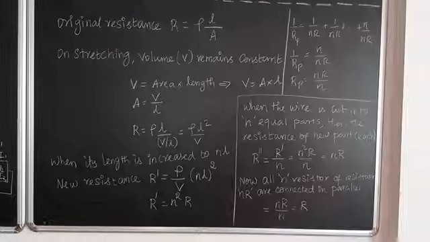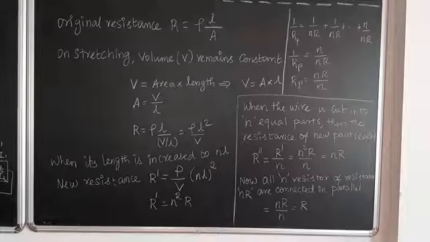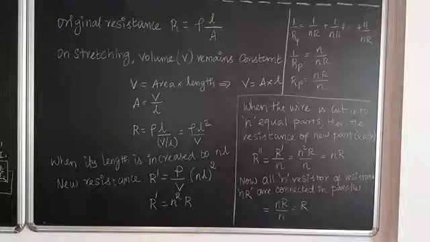Again, read the problem. If a wire of resistance capital R is stretched to n times without affecting resistivity, and then it is cut into n equal parts. Now all the parts are connected in parallel, what will be the new resistance?